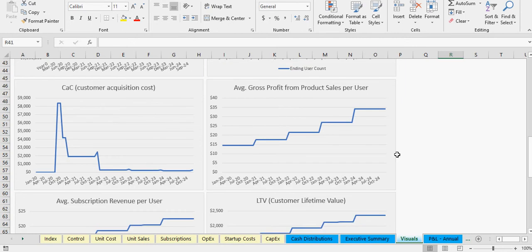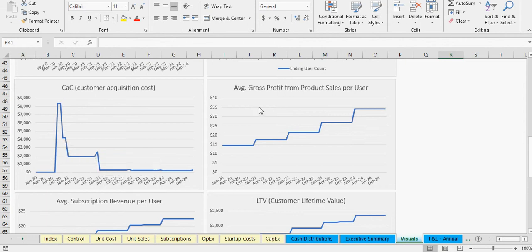Then we've got the advanced metrics. So this is showing you your customer acquisition cost, which is just the total spent on sales and marketing divided by the total subscribers added. So this is more of a SaaS metric, but in product as a service, this is an important metric because you have subscribers, and you're spending money on marketing, and so that has to be built into the calculation.